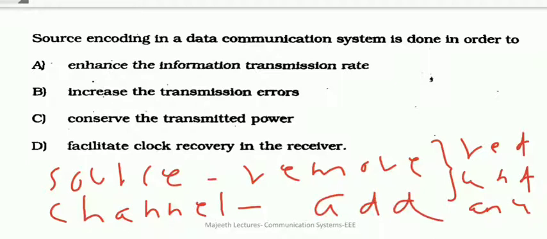The main aim of source coding is to remove redundancy. That means it is used to compress the transmitting information, for effective channel utilization.